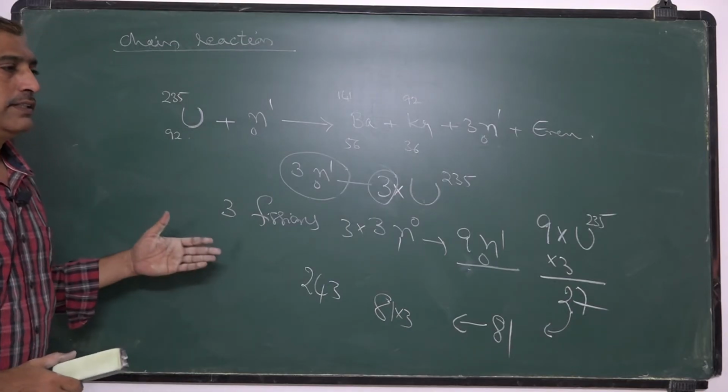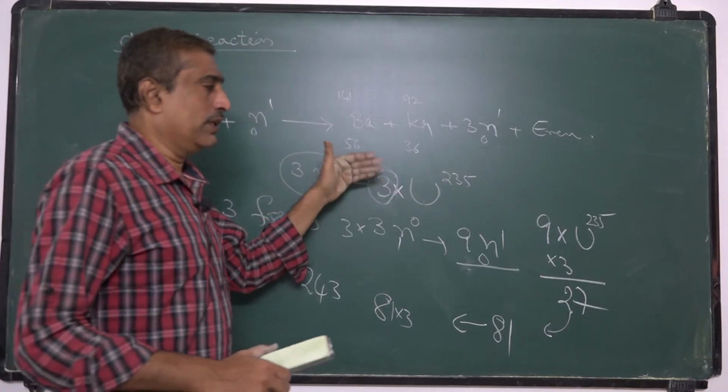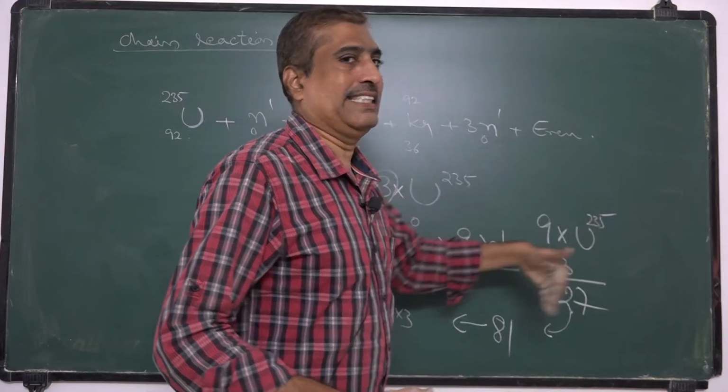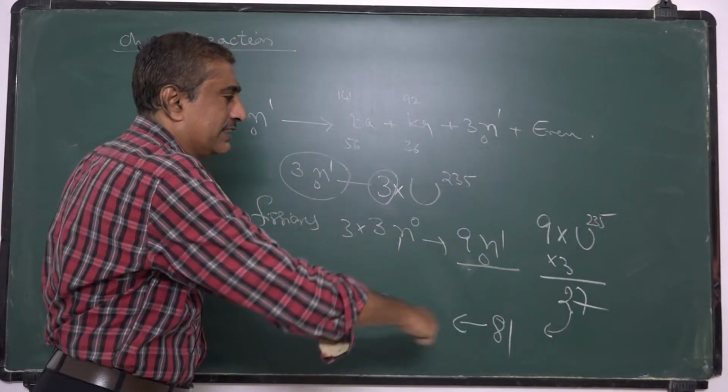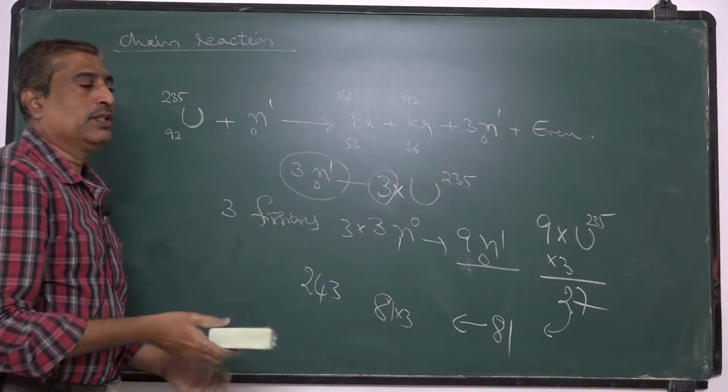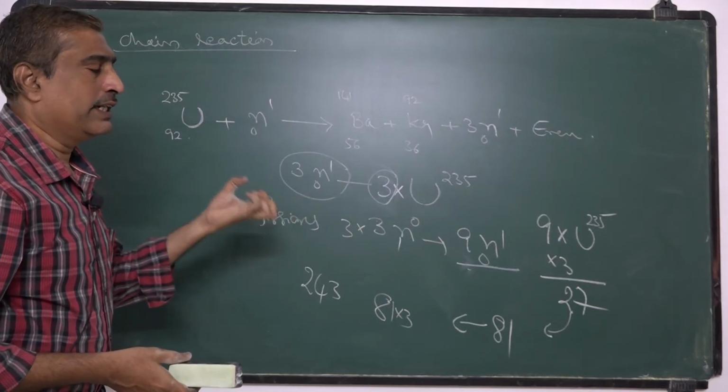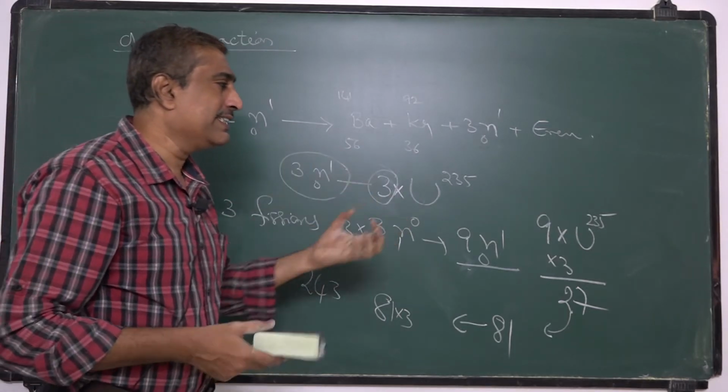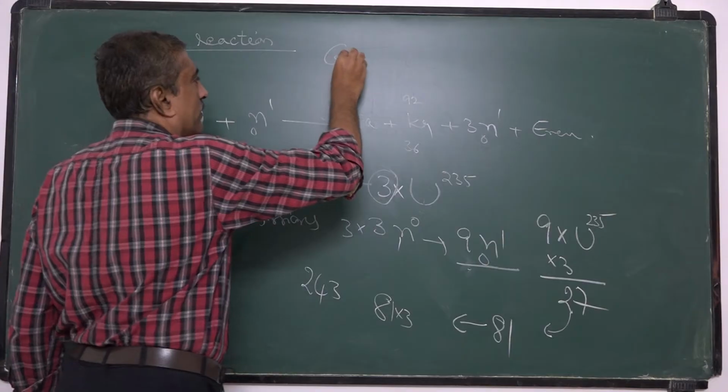That means the number of neutrons increases. This is a chain of reactions, and it continues. In this process the number of neutrons increases in geometric progression.